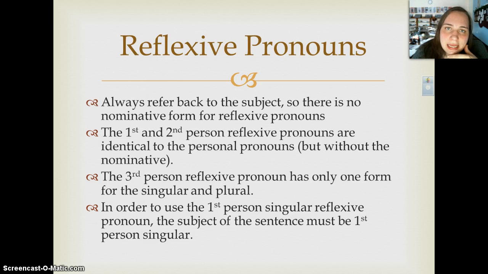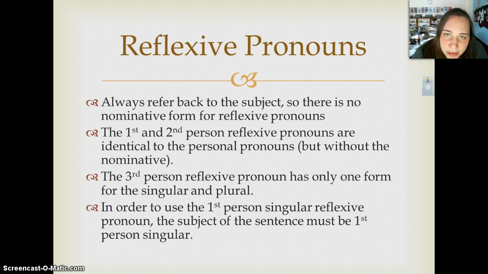The first and second person reflexive pronouns are going to be the same as the personal pronouns, just without the nominative form, okay? So this is how you're going to be able to say things like, I love myself, right? I being the subject, and then love, and then the direct object being reflexive because it refers back to the I and the subject, myself. I love myself, right?